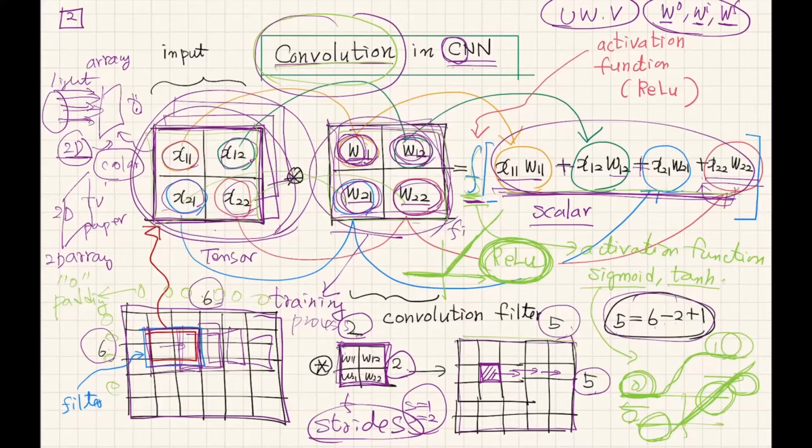So in order to complete the convolution operation, to adjust the input size, filter size, and output size, we have to decide the padding, how many zeros will be added at the edge of this input matrix. We also have to decide the filter size, 2 by 2 matrix, and how many steps we move at each step. Here is the case of stride number 1. So we also have to decide the stride number.